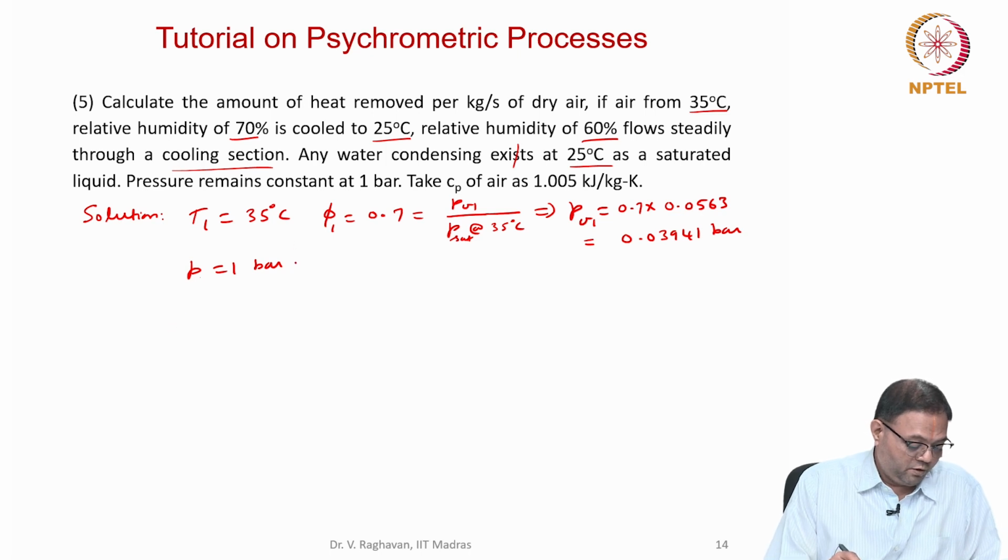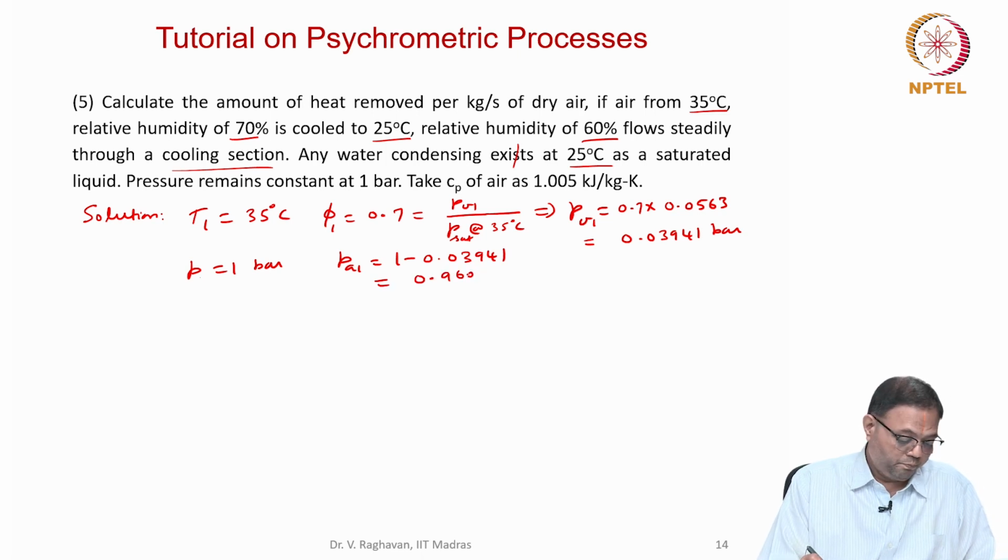So I can find PA1 as 1 minus 0.03941, which is equal to 0.9606 bar.